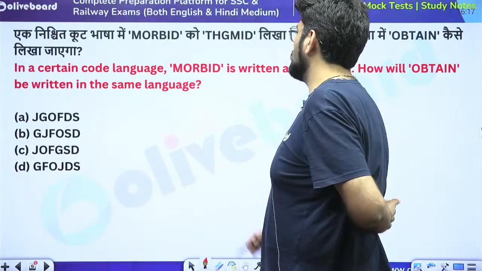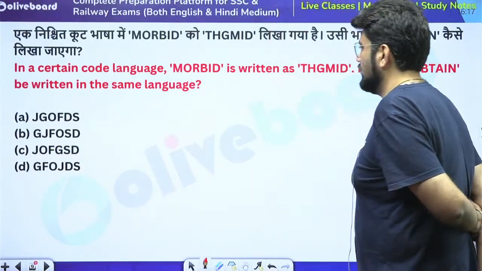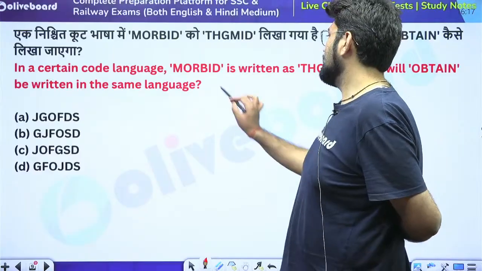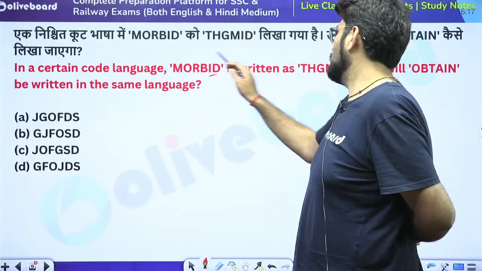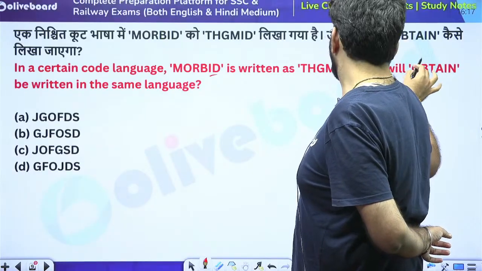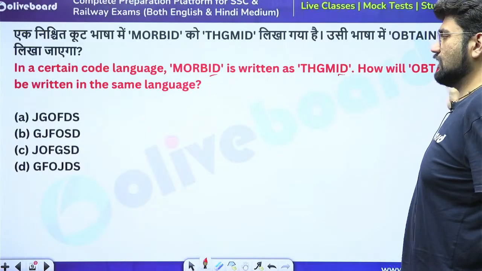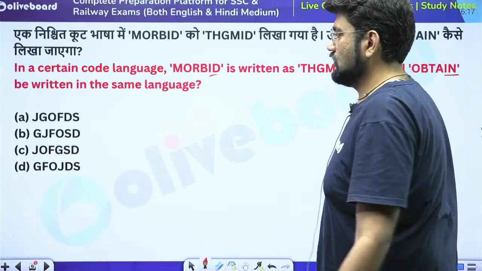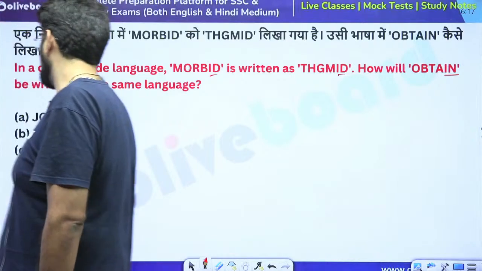Now, if you look at morbid and this one, there will be a few things which will confuse your head. You will feel like, okay, this is ending in ID, this was also ID only, and this M is probably coming here and something is changing. But look at the options. Is the same happening with obtain? No. Nothing is ending in IN and this O is coming here. Nothing like that is happening. So, what else can be a probable logic? Then you check in the front.